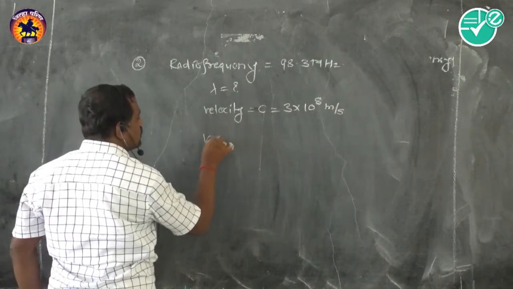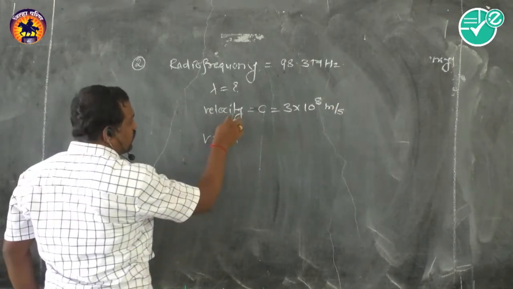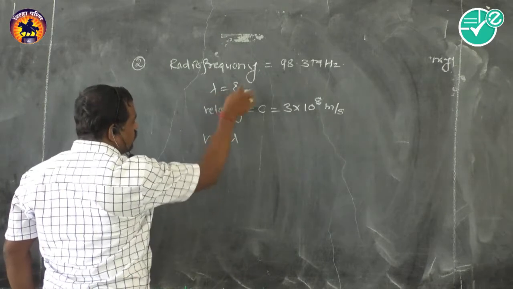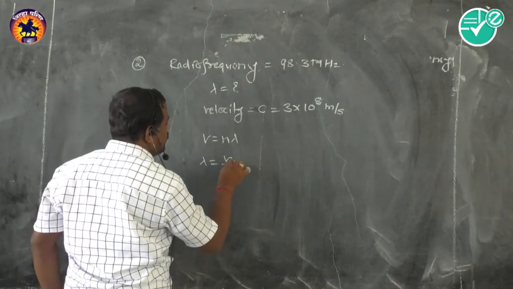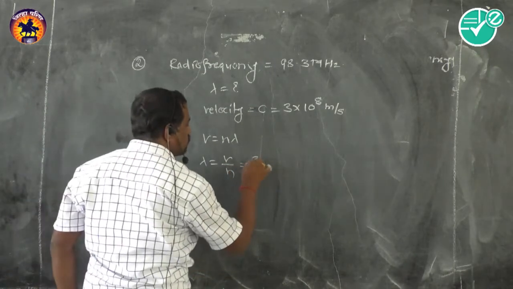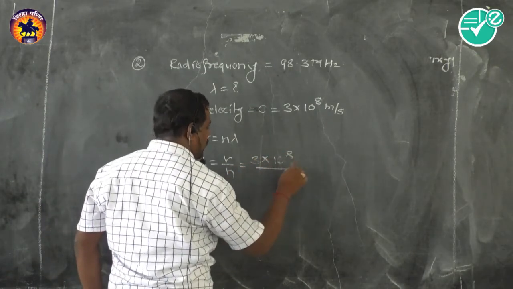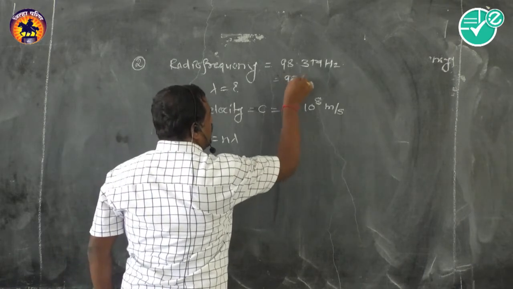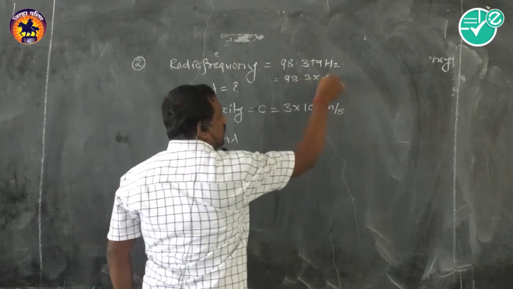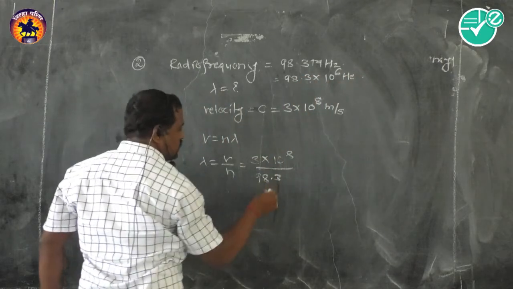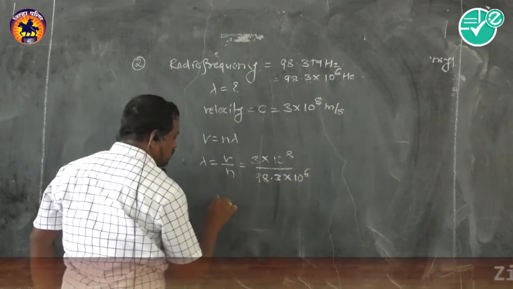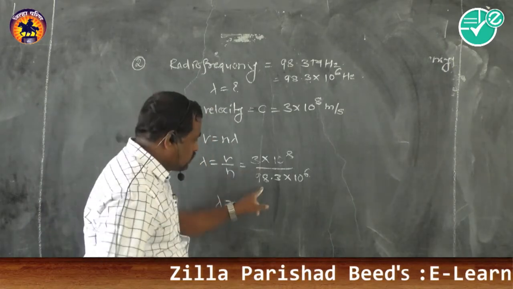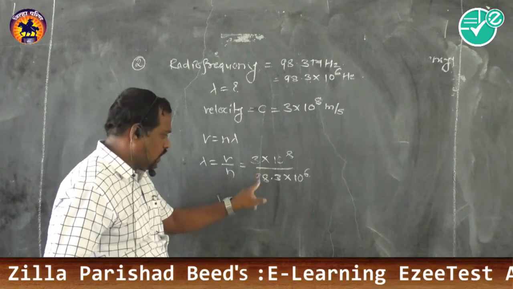Now we have the relation v equal to n lambda. We have the velocity and the frequency, so we easily find lambda equal to v divided by n, which is 3 into 10 to the power 8 meter per second divided by the frequency given, 98.3 into 10 to the power 6 hertz. Put this frequency here and we will get the answer, lambda. Solve it and you will get the answer.